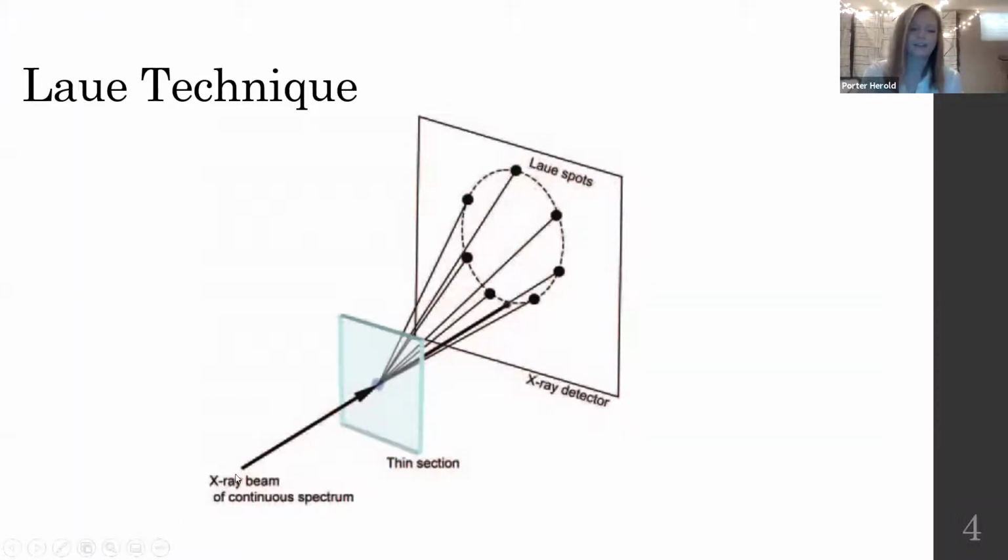So this is the technique that Laue came up with. As you can see, this is the incident X-ray, and it's a white X-ray, so it has multiple X-rays of different wavelengths. Then this is the crystalline sample, and the X-rays are scattered, and the results are collected on a photographic plate. As you can see here, this is simplified, but these are the diffraction spots.